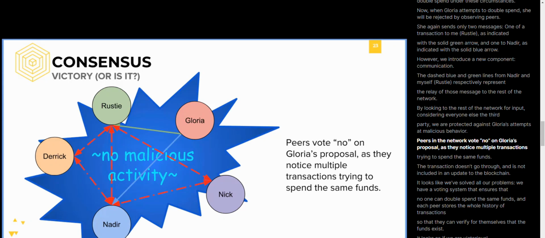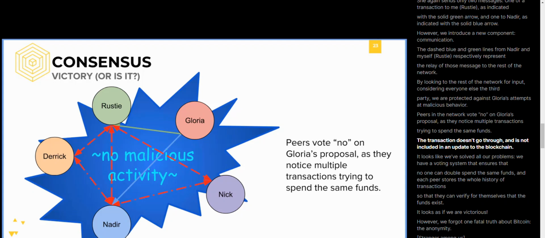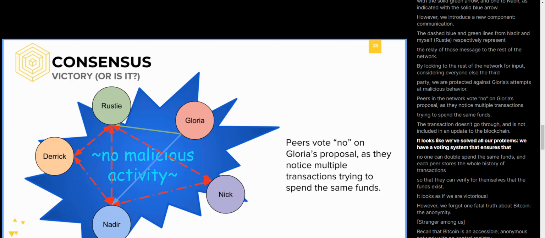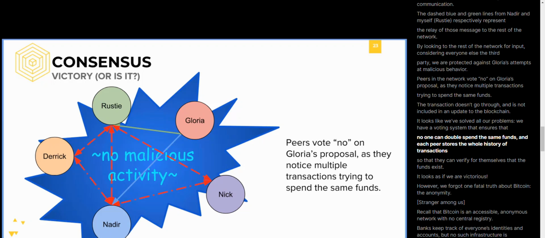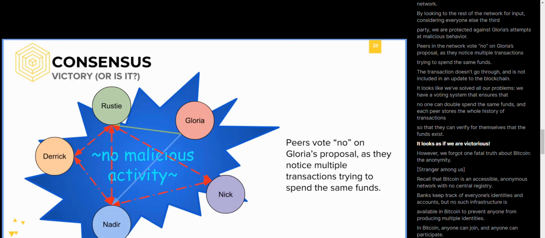Peers in the network vote no on Gloria's proposal as they notice multiple transactions trying to spend from the same funds. The transaction doesn't go through and is not included in an update to the blockchain. It looks like we've solved all our problems. We have a voting system that ensures that no one can double spend from the same funds, and each peer stores the whole history of transactions so that they can verify for themselves that the funds exist. It looks as if we are victorious.